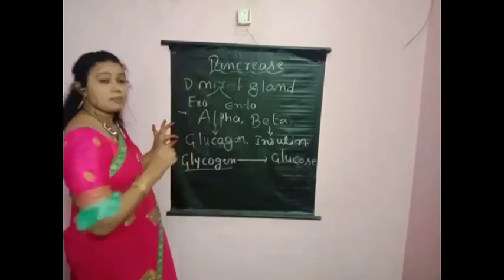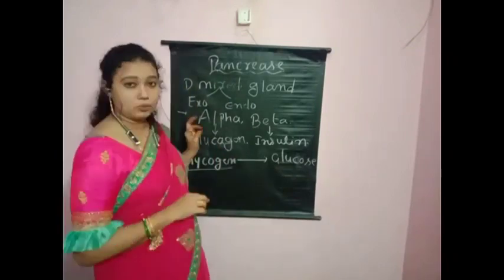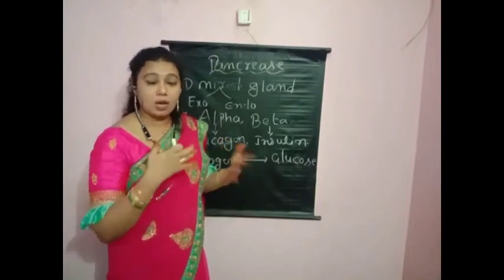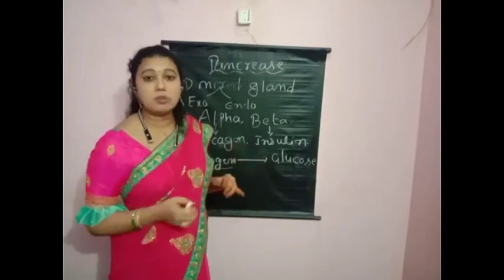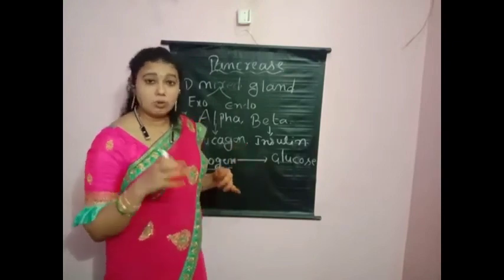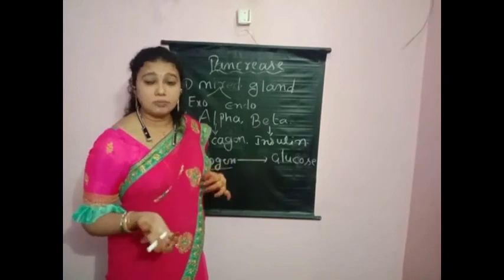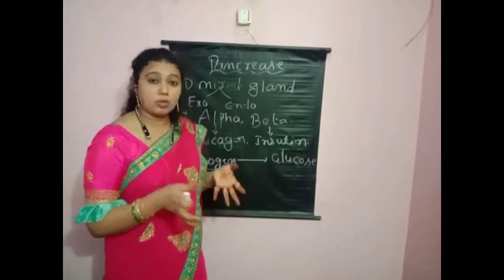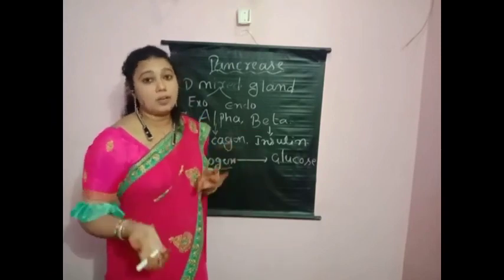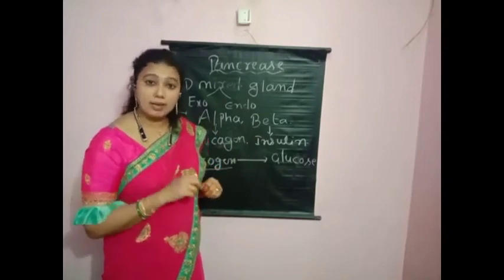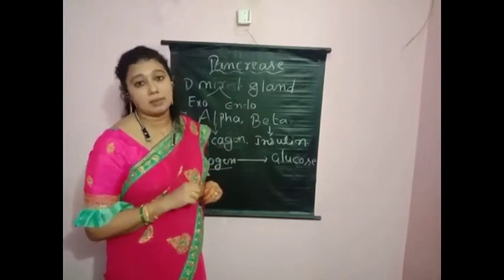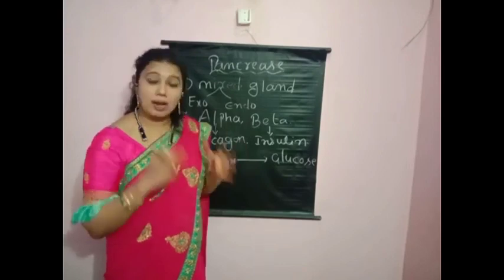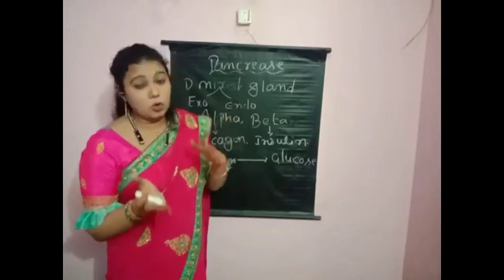Glycogen is excess starch. Whatever foods we take, we can't consume everything. All the foods convert into glucose, and this glucose cannot all be consumed, because we will not do that much activity. So the storage food is converted into glycogen. This is called animal starch. It is present in the liver. So the glucagon hormone is helpful for glycogen to convert into glucose.